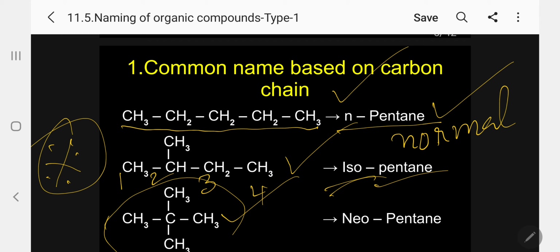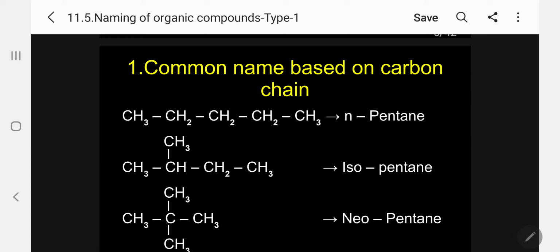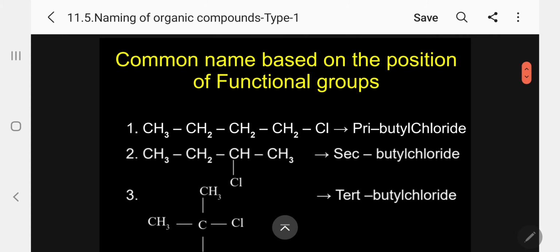The corresponding pentene, corresponding pentyne, pentyl halide, alcohol, everything we can write like this. Kindly follow. So linear n-pentane, 1 methyl group in second carbon atom iso, 2 methyl groups in second carbon atom neo. Depending upon the total number, we'll call it pentane, hexane, heptane, or anything we can say.